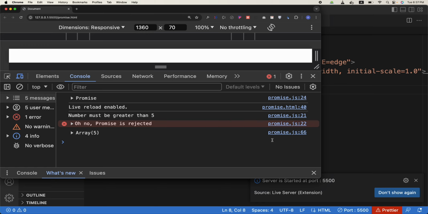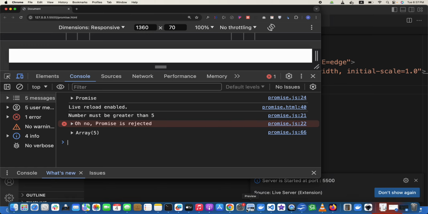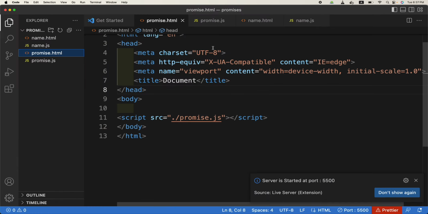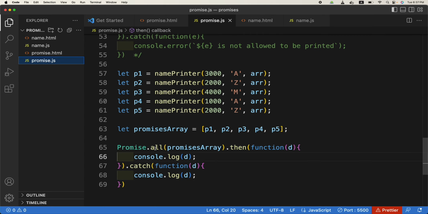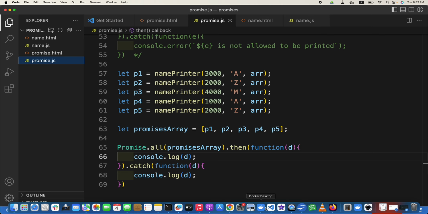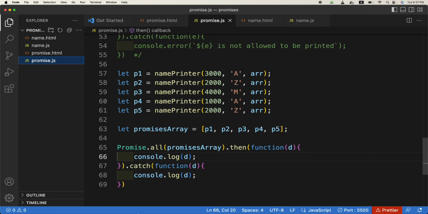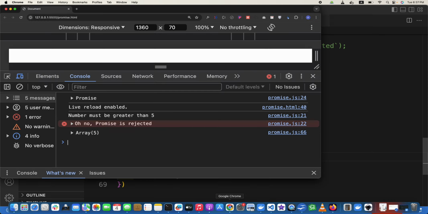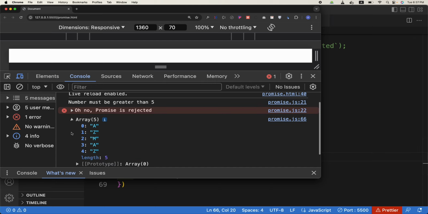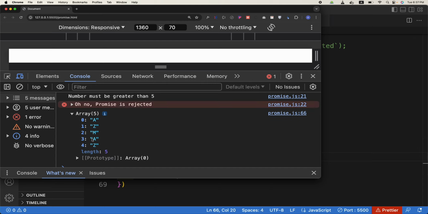So let us check the console now. It is on line 66. So we are consoling the array actually, which we are getting in the dot then. So this is being console logged here. If we check, we are getting an array, and this array contains all the values.